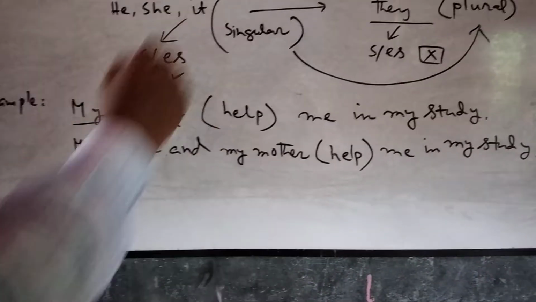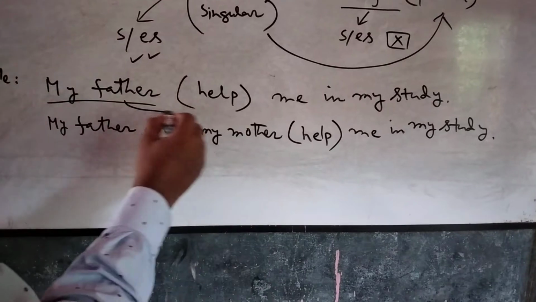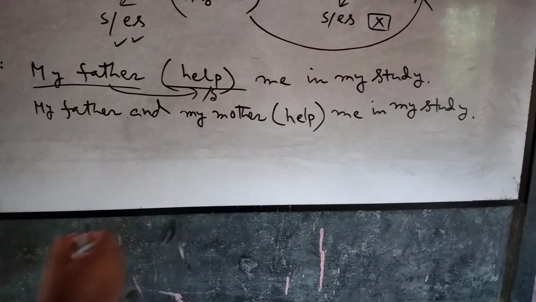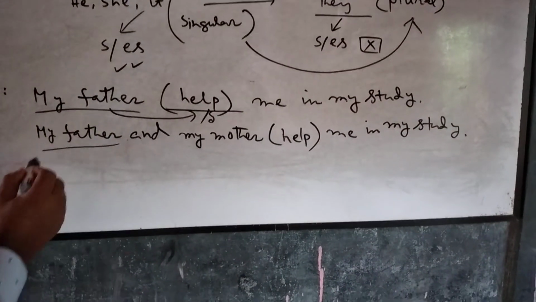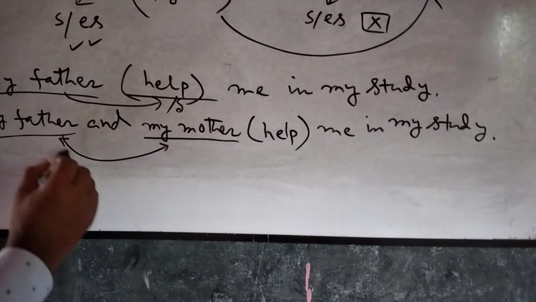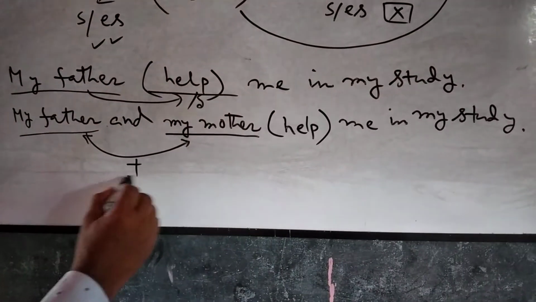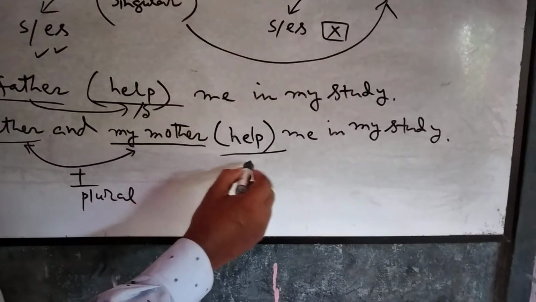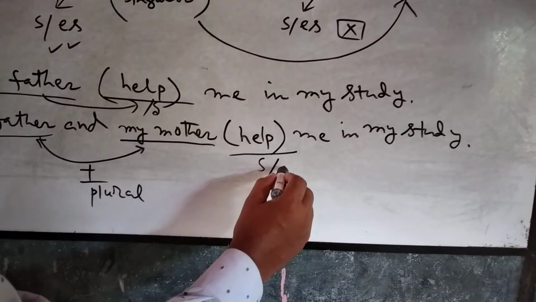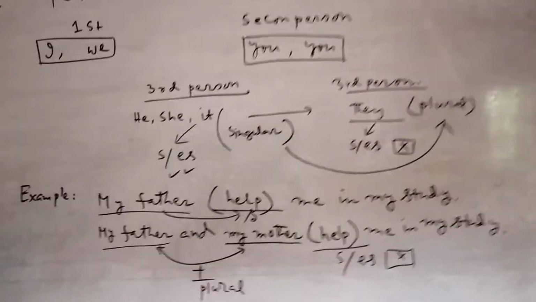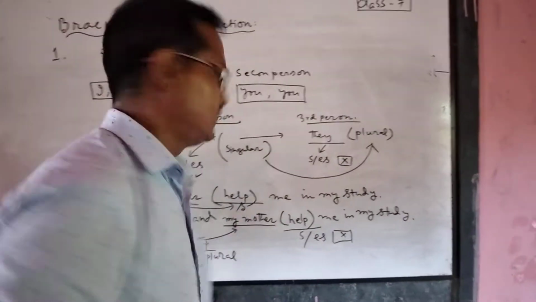Now we will correct it. My father is third person singular number. That's why here we will use s. And in the other, there are two third persons, which makes it plural. That's why we need not use s or es. Clear to you? This is the first rule.